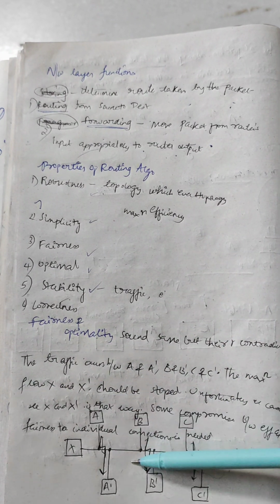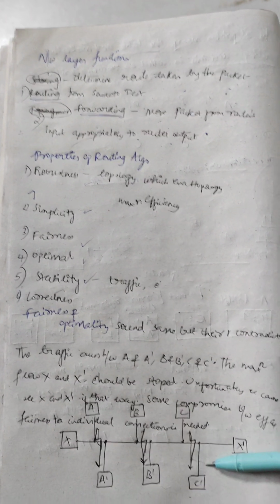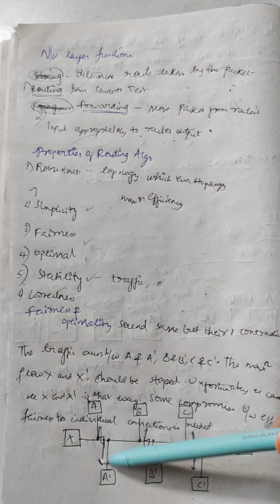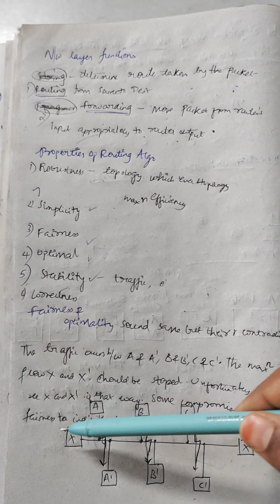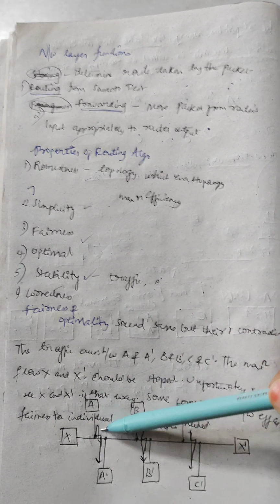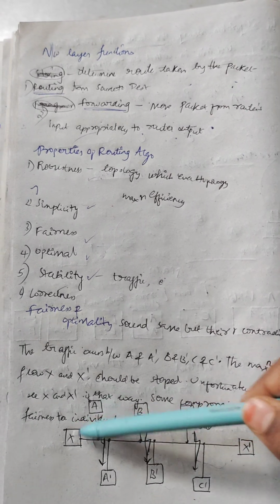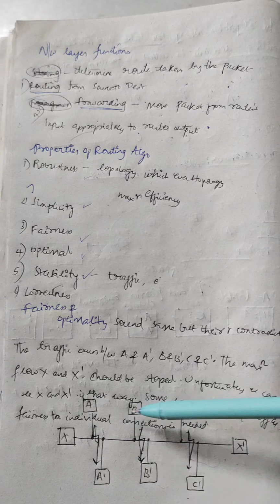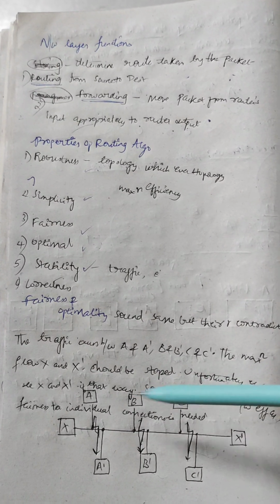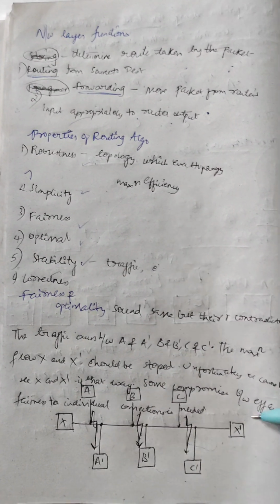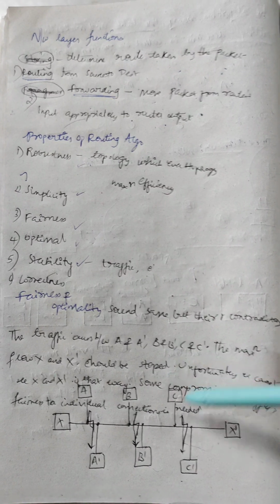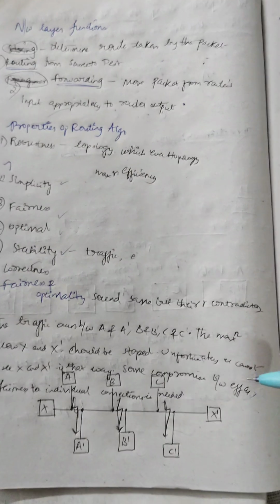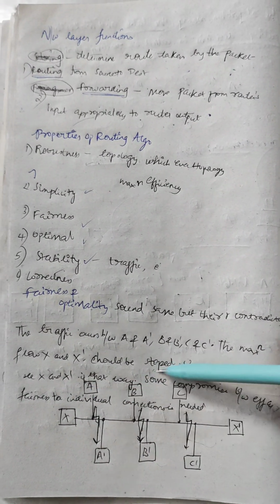The traffic between A and A bar, B and B bar, C and C bar. As you know, the traffic is more between all of these. At least you need to show up this horizontal flow of the packets. That's why the maximum flow between X and X bar should be stopped for a while. So compromise, you cannot stop this because it's impractical. So we have to compromise the efficiency and fairness to individual connections is needed.